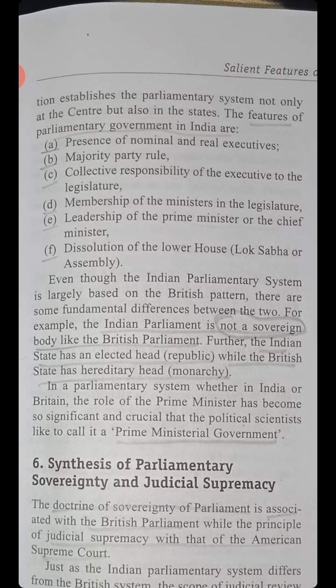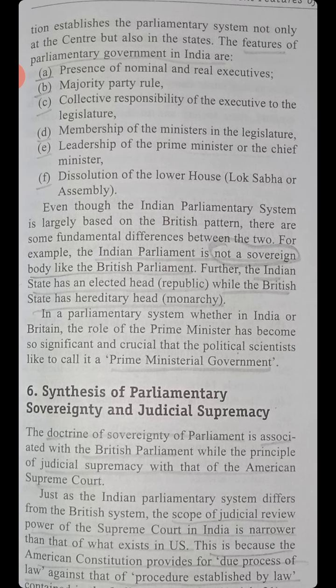The Constitution establishes the parliamentary system not only at the center but also in the states. The features of the parliamentary government in India are: presence of nominal and real executives, majority party rule, collective responsibility of the executive to the legislature, membership of the ministers in the legislature, leadership of the prime minister or the chief minister, and dissolution of the lower house, that is, Lok Sabha or assembly.